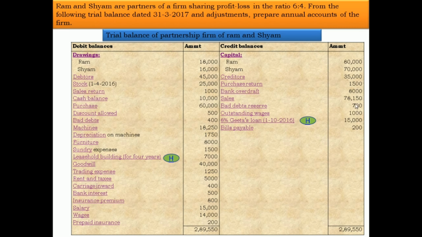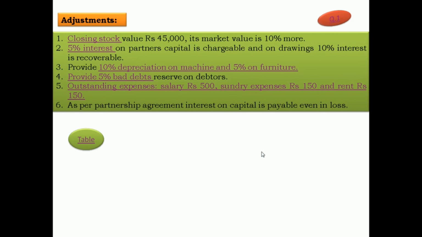Now trial balance is over, all the adjustments are over, and two hidden adjustments are over. Now totaling.